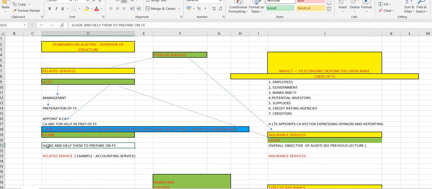So you're compiling data from various branches and bringing it all together. This is called a compilation engagement. This is also like accounting services, but basically this is a related service.